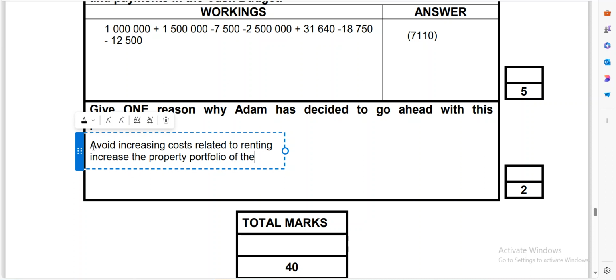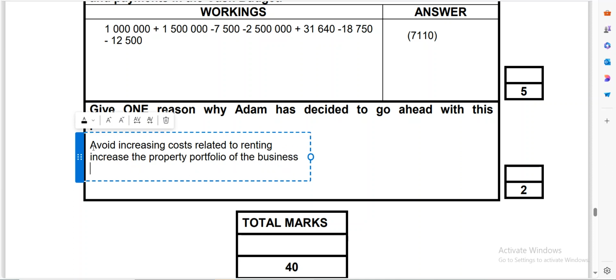The other reason could be to increase capital of the business. Remember, the capital of the business can be also in a form of assets. So that could be also one. They are going to use this building that they are buying, or this property that they are buying, to generate cash from using it.